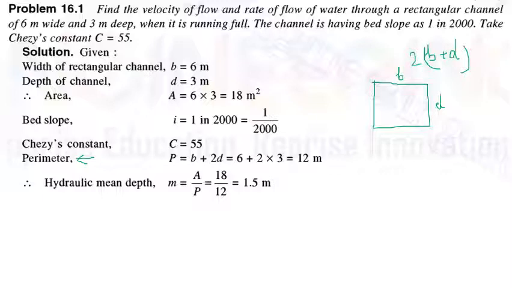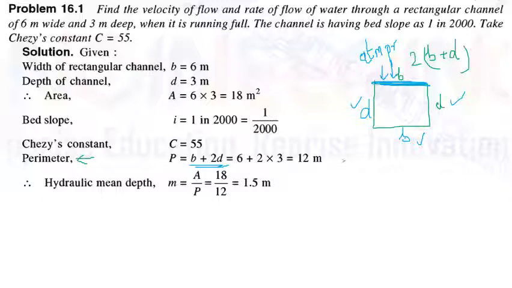That means it is an open channel, so the top surface is exposed to atmosphere. There is no covering on the top, so there is no perimeter there. So perimeter is B plus D plus D, that is B plus 2D, which is equal to 6 plus 2 into 3.